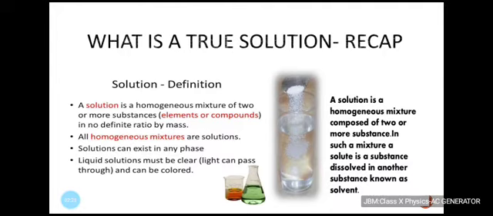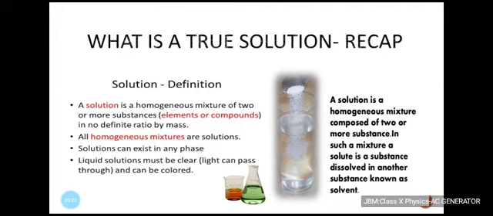Usually the component that is present in larger amount is called the solvent. A solution has a solvent and a solute as its components. The component of the solution that dissolves the other component in it, which is usually present in a larger amount, is called the solvent. Now the component of the solution that is dissolved in the solvent and is usually present in lesser quantity is called the solute. So you have a solute and solvent. When they are mixed together, that results in the formation of a solution.